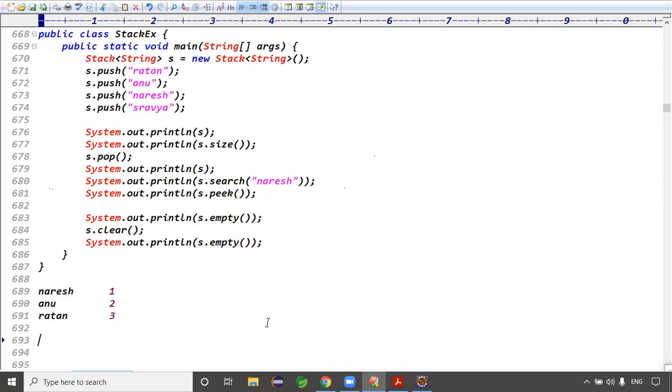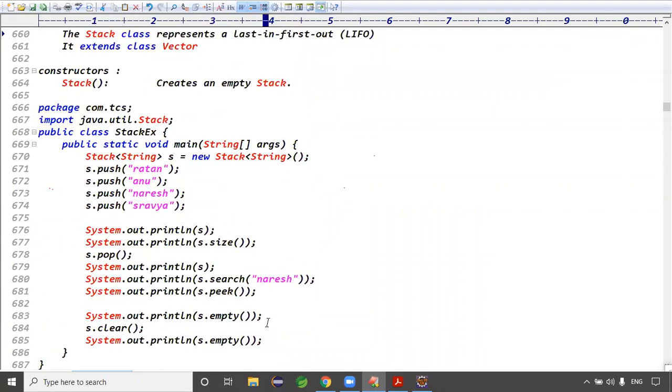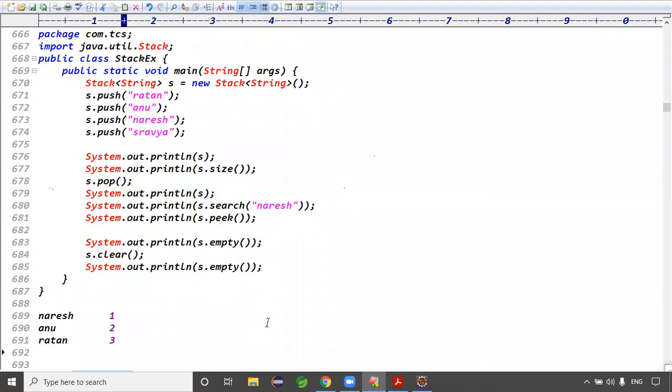Exactly. See, when you take the data like Ratan, Anu, Naresh, Xavier, Ratan is the first value, then second, third. But this is last in first out, right? Naresh inserted last means that is removed first. That's why we can give the index from here onwards, right? Search of Naresh means what? You'll get Naresh as 1, right? Guys, search of Naresh means what? See, Ratan, Anu, Naresh and Xavier are there.